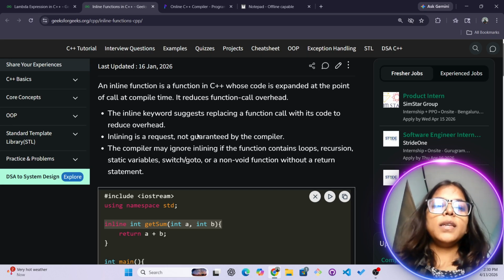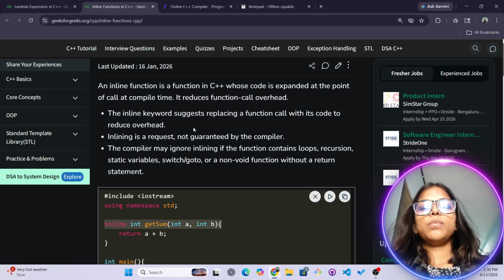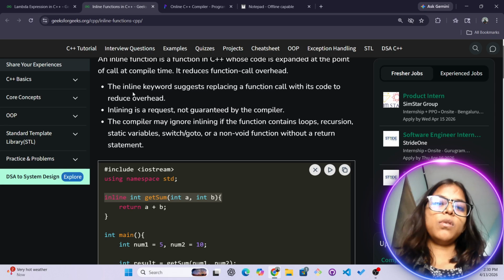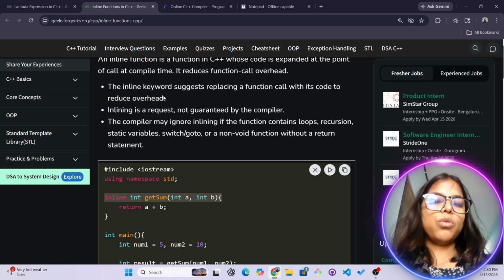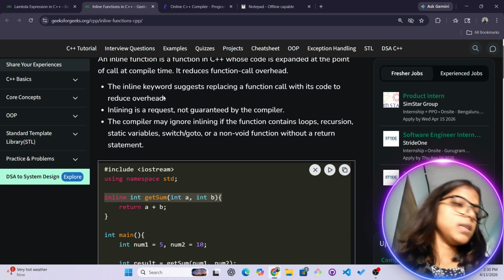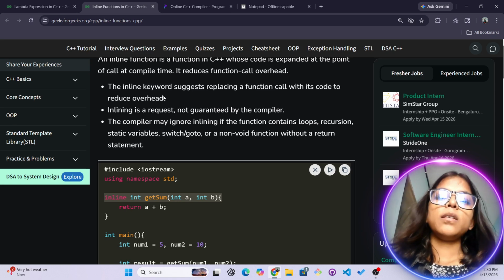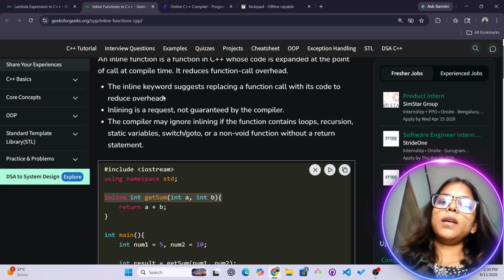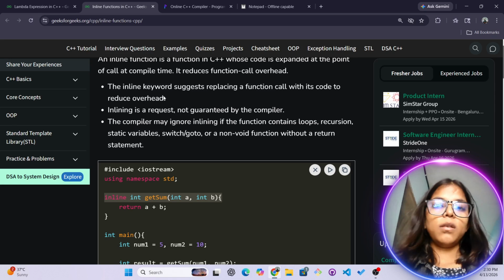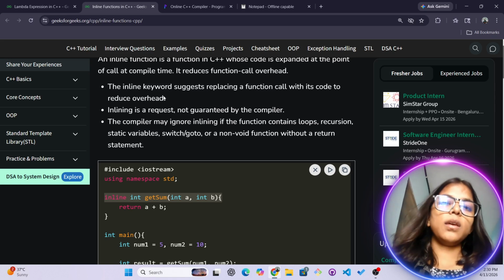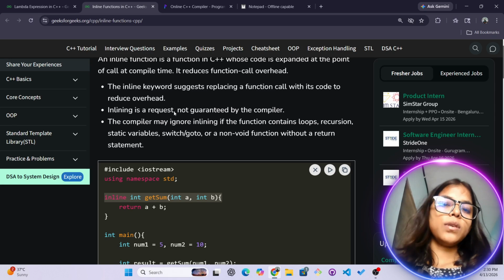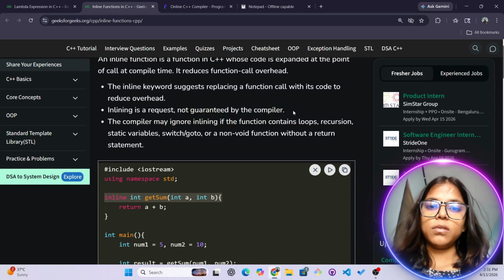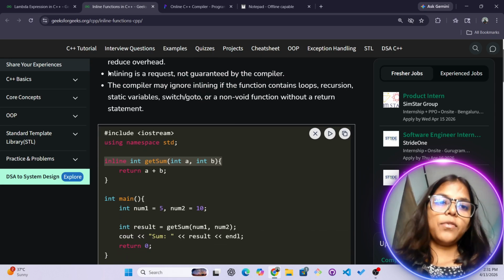In inline keywords, replacing a function call with its code reduces overhead. Also, code reusability decreases. I mean, you are not declaring and defining at different lines of code, you are doing it at the same time. Inlining is a request, not guaranteed by the compiler. So it is not that effective.